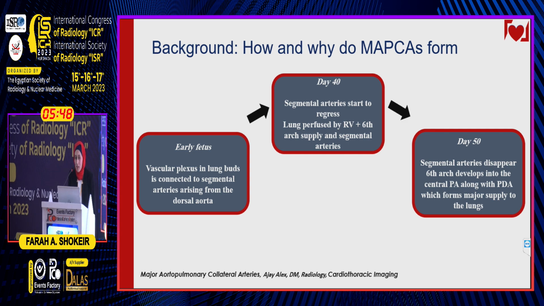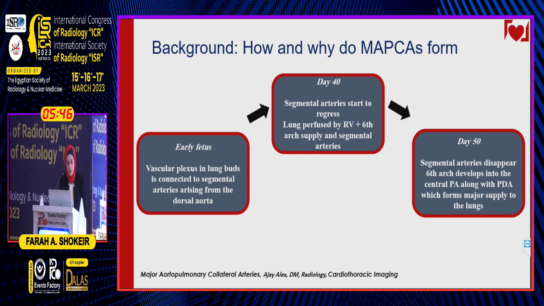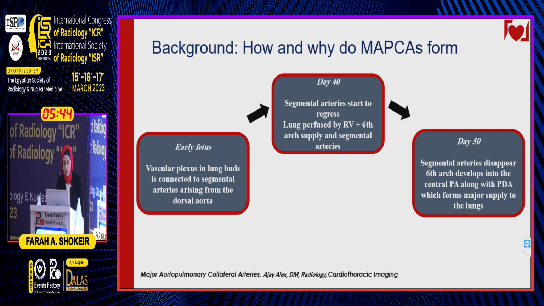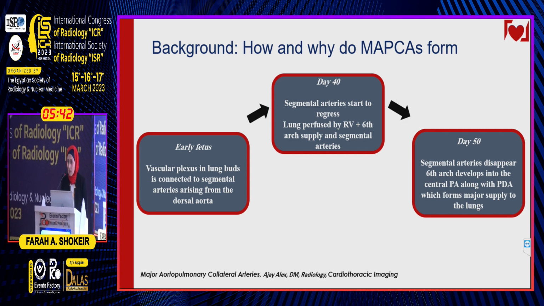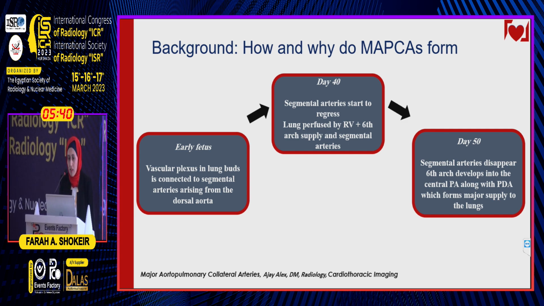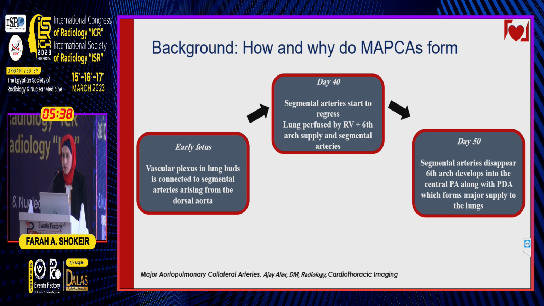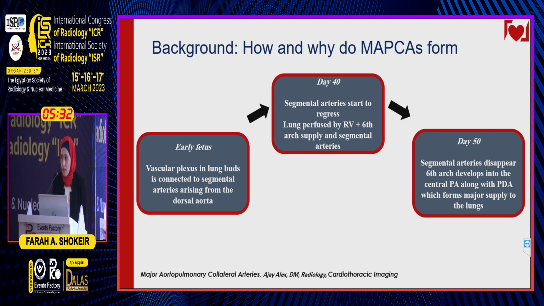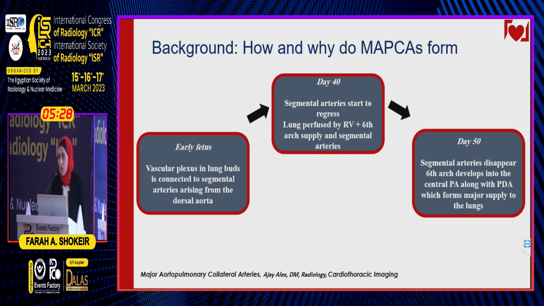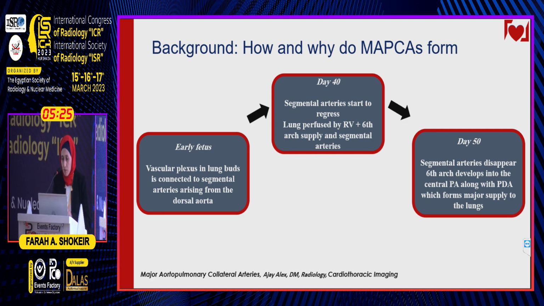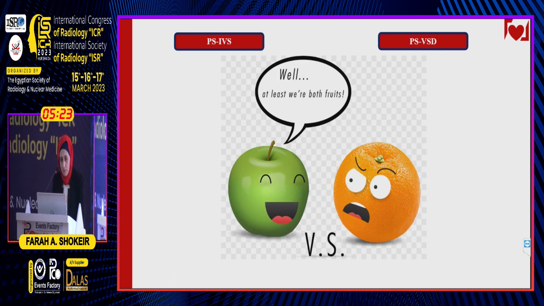Okay, so how and why do MAPCAs form? In early fetus, the vascular plexus in the lung buds are connected to the segmental arteries arising from the dorsal aorta. By day 40, segmental arteries start to regress, and that is because the lungs become perfused by the RV and the sixth arch supply. By day 50, segmental arteries disappear, and the sixth arch develops into the central pulmonary arteries with PDA.